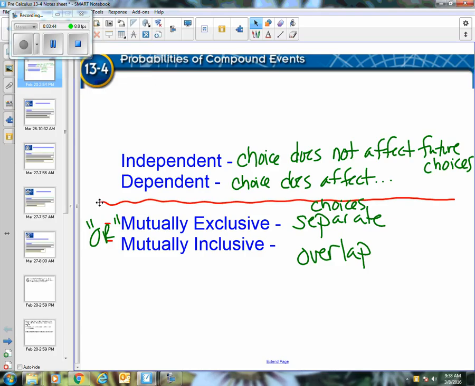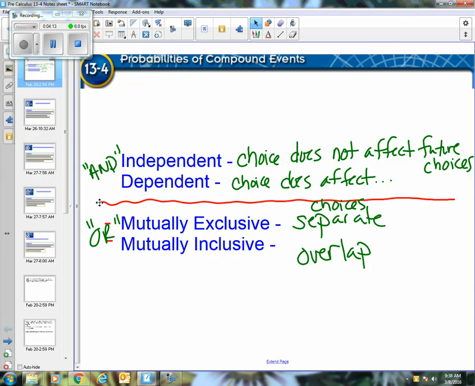We're always looking for counting and how many ways can I do something. That would be too many ways. So we have to deal with that overlap. So inclusive versus exclusive is really looking at, is there overlap between your categories when you're choosing or not? When we talk about independent versus dependent, these are compound again, but these are "and" situations. I want this to happen and that to happen. So then we're looking at a little bit different scenario. Does my choice affect what's happening in the future, that second selection, or doesn't it? So we have "and" and "or."